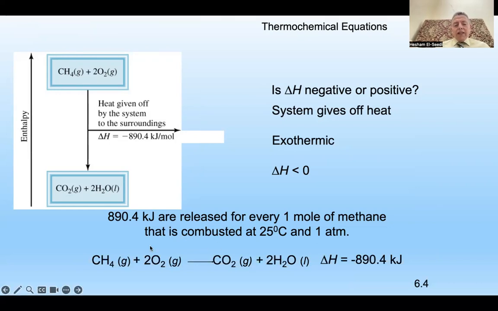So we are lucky in this reaction because of methane. That's why there are many projects to produce methane. Why? Because methane could be converted to energy. So for every 1 mole of methane, we release 890 kJ at 25 degrees and 1 atmosphere. So this is a very good example.